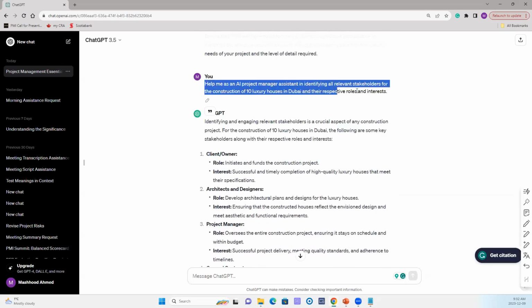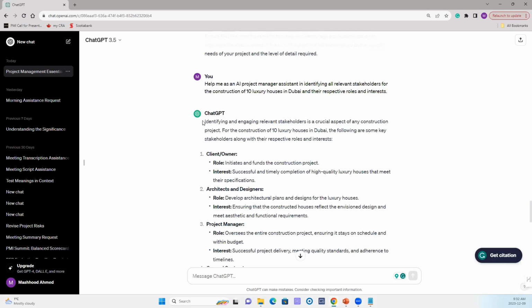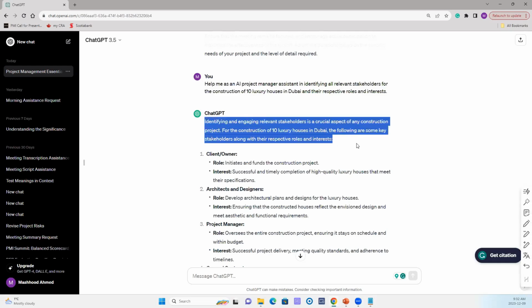So this was our prompt: Help me as a project manager assistant in identifying all relevant stakeholders for the construction of 10 luxury houses in Dubai and their respective roles and interests. The first one it's saying, identifying and engaging relevant stakeholders is a crucial aspect of any construction.